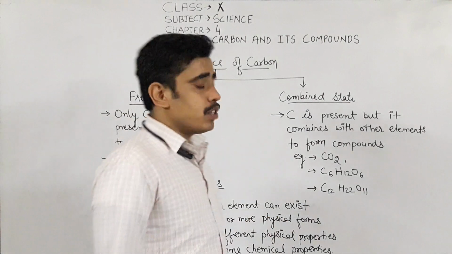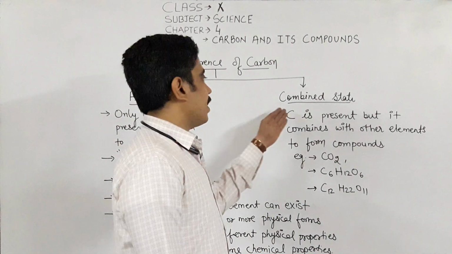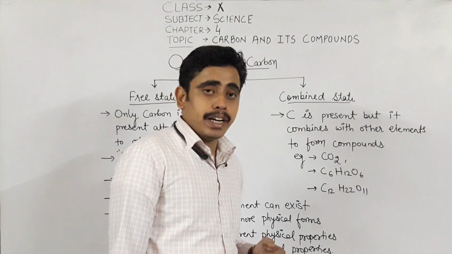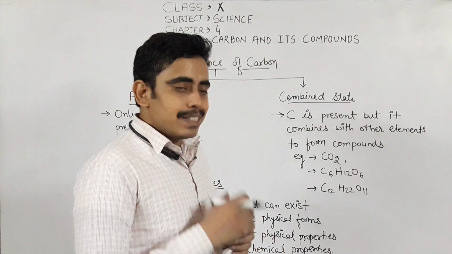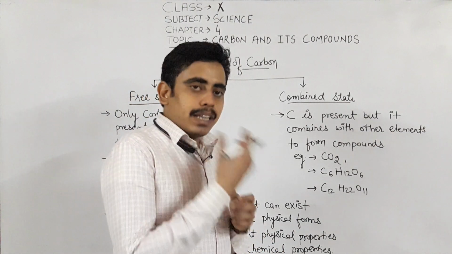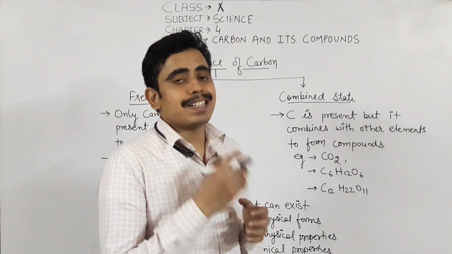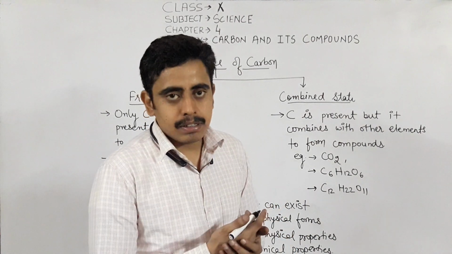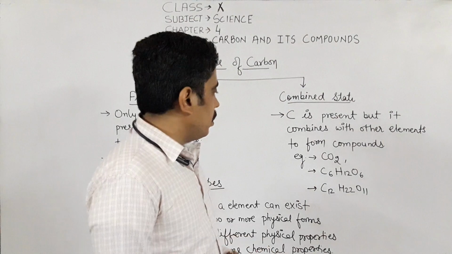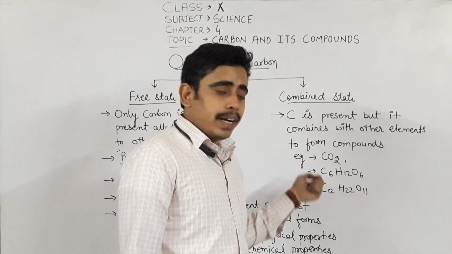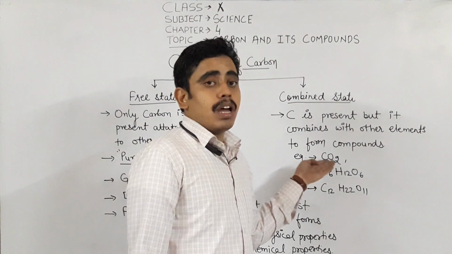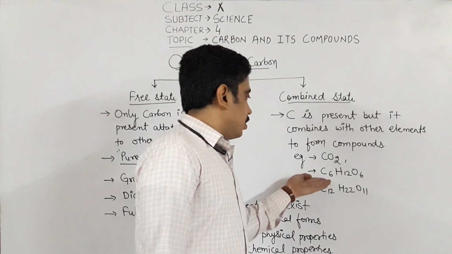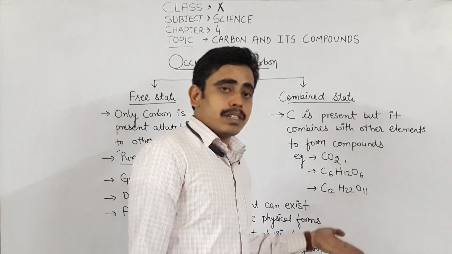Another state in which carbon can be present is the combined state. Combined state means carbon is attached to other carbon atoms, and along with it is attached to other elements. For example, we have seen carbon dioxide; in this, carbon is attached to oxygen. C6H12O6, what is this?